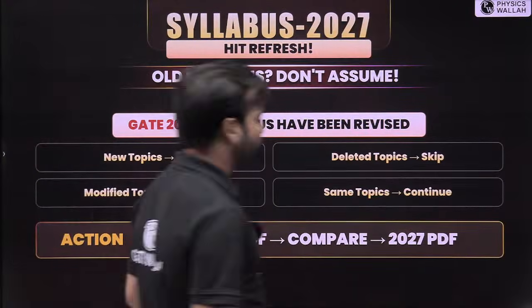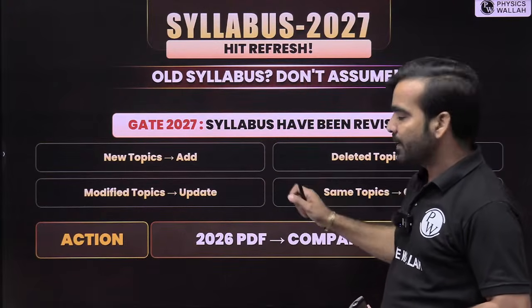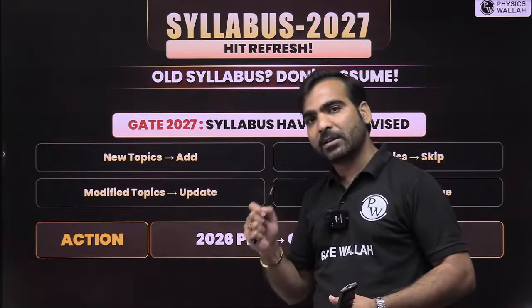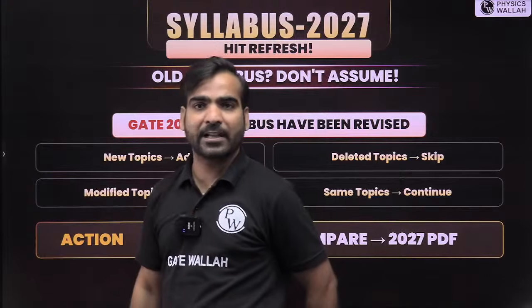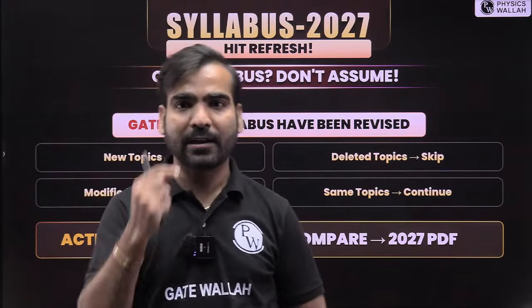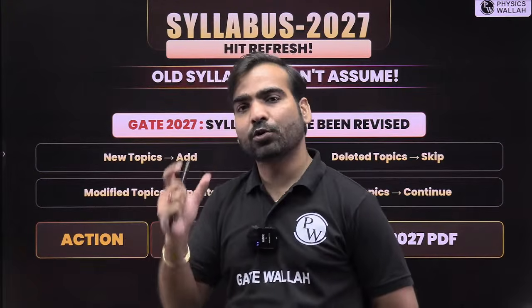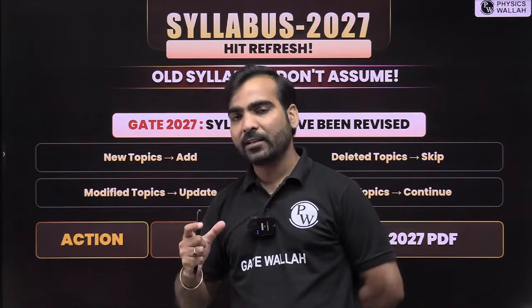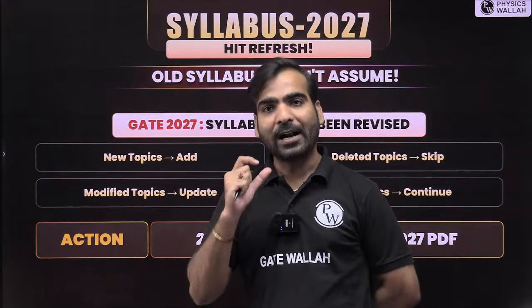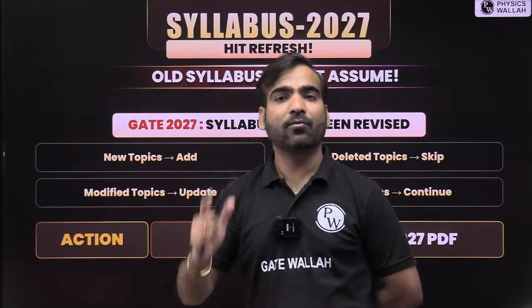Next, what you have to do is hit refresh. What you have to do is just check your syllabus wisely. Take the GATE 2026 syllabus first, download it and take the printout of it. Put this syllabus on your table and get the 2027 syllabus as well. For each subject that you are studying, compare the syllabus. See what new topics are added, what are still the same, and what are removed.